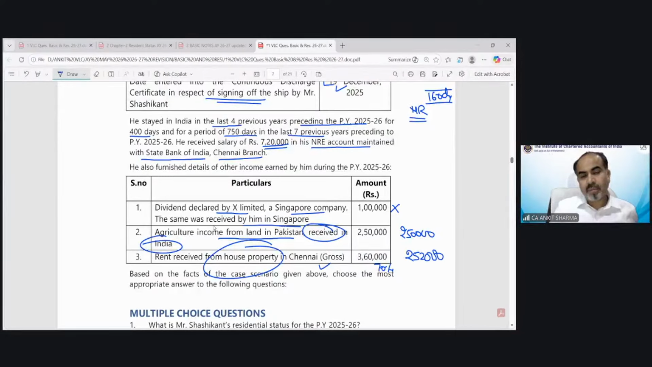2,52,000. But now the crucial point, the most interesting point is this. He received salary of 7,20,000 in his NRE account maintained with State Bank of India, Chennai branch. Either this should be treated as deemed to be received in India or not. If the answer is yes, then we have to add this income also. And if the answer is no, then my total income would be only these 2 points. So what is your opinion, student? Is this salary income going to be taxed as income deemed to be received in India or not?